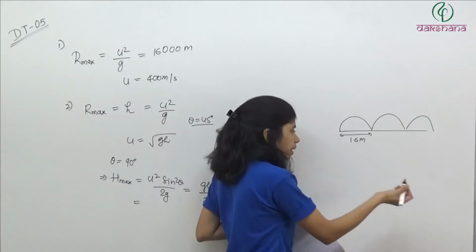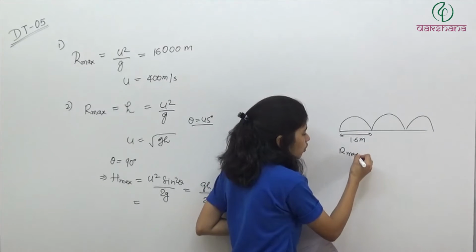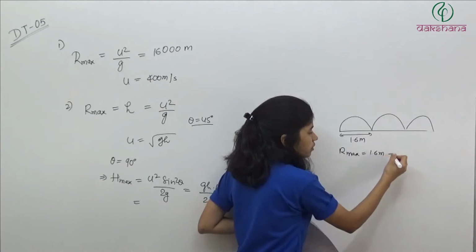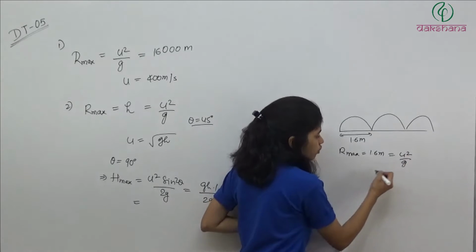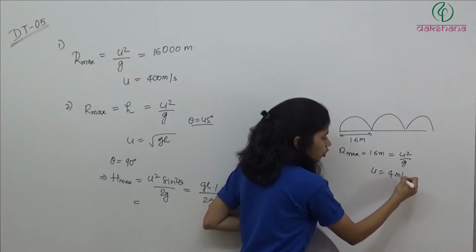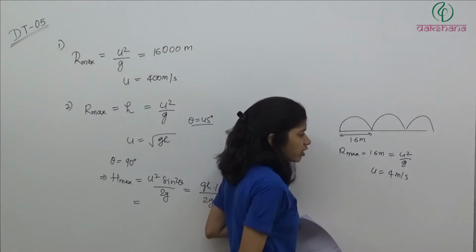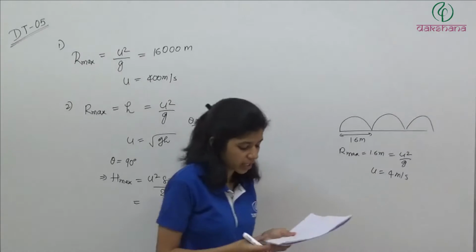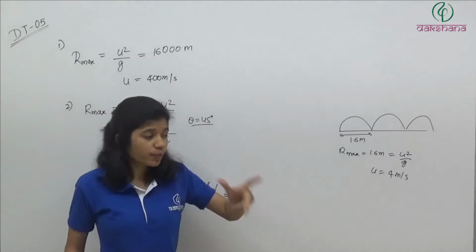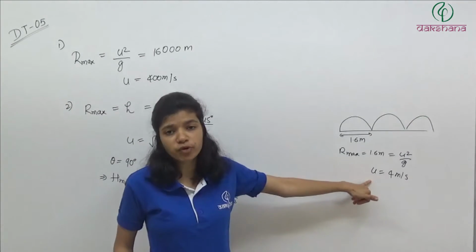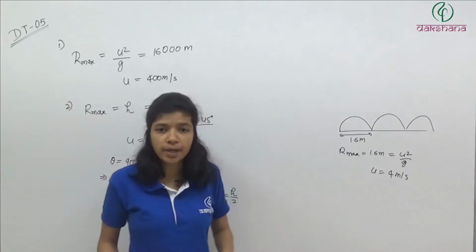So here, again, the maximum range concept. R max is equal to 1.6 meter, which is equal to u square by g. So from here we are getting u is equal to 4 meter per second. Now the maximum possible speed for the grasshopper is 4 meter per second.